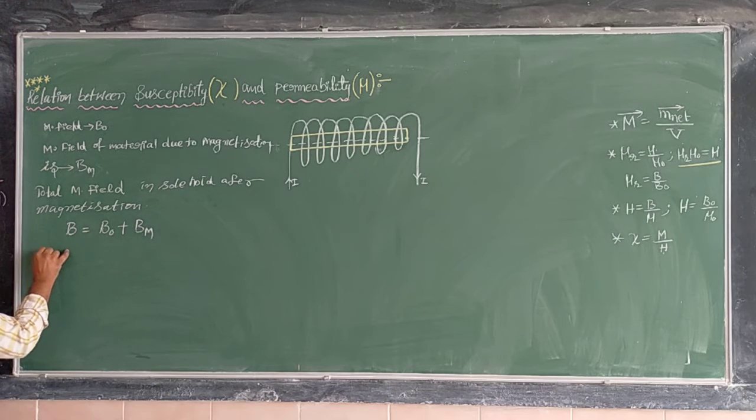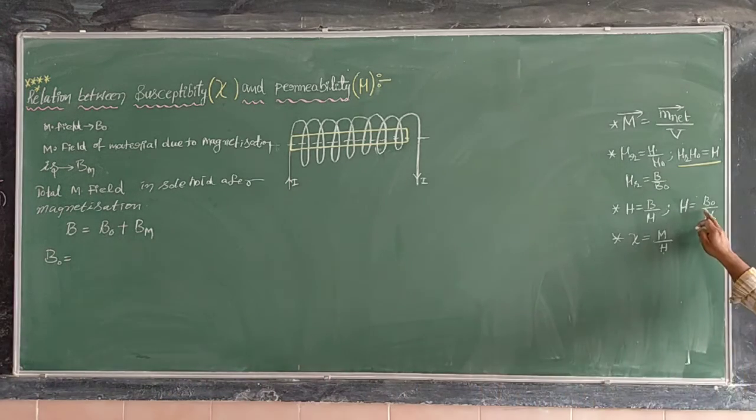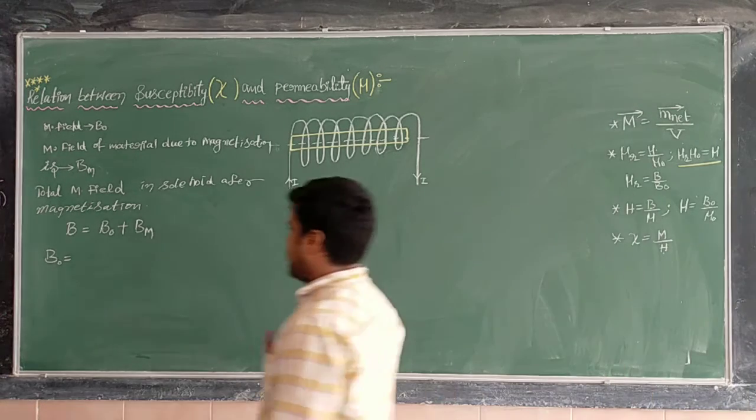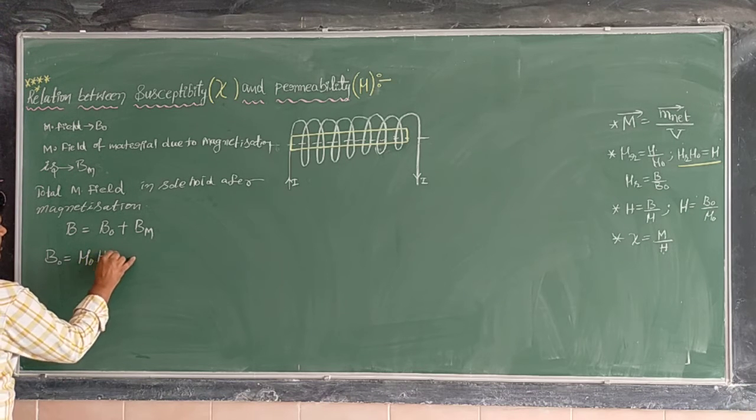B naught is nothing but only the magnetic field; I can write it in terms of magnetic intensity. B naught is equal to mu naught into H.